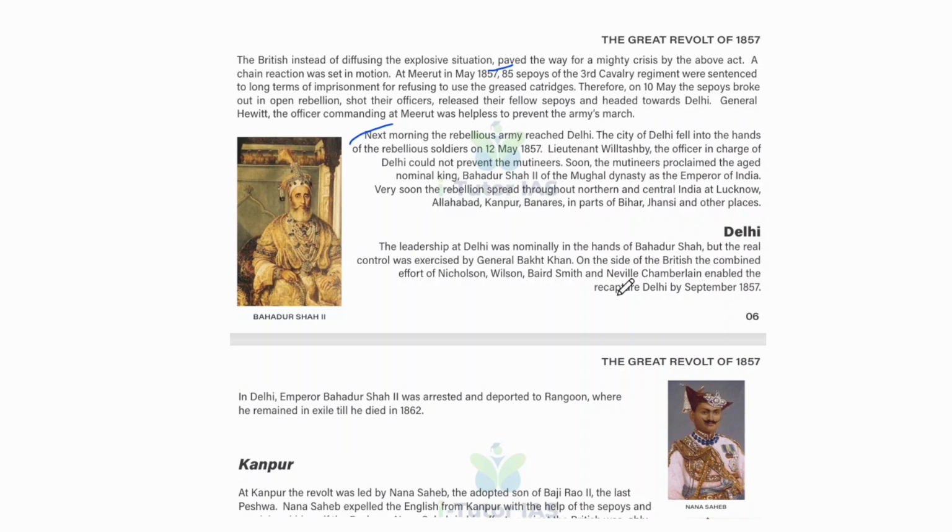And Lieutenant Willoughby, the officer in charge of Delhi, could not prevent the mutinies. Soon, the mutineers proclaimed the aged nominal king Bahadur Shah II as the emperor of India. So, this is a picture of Bahadur Shah II of the Mughal dynasty. And very soon, the rebellion spread throughout northern and central India at Lucknow, Allahabad, Kanpur, Benares, parts of Bihar, Jhansi, and other places. Okay.